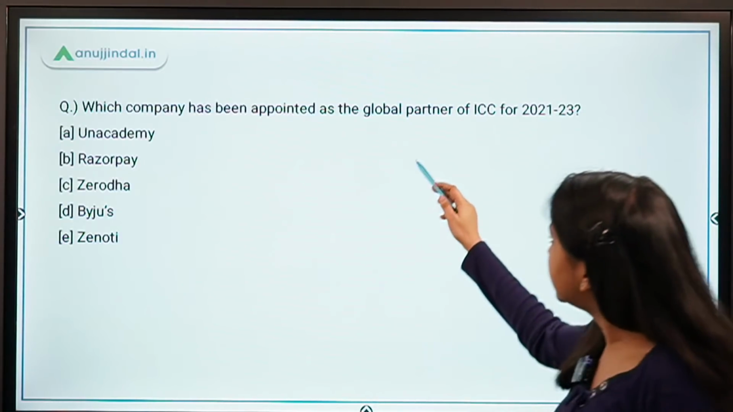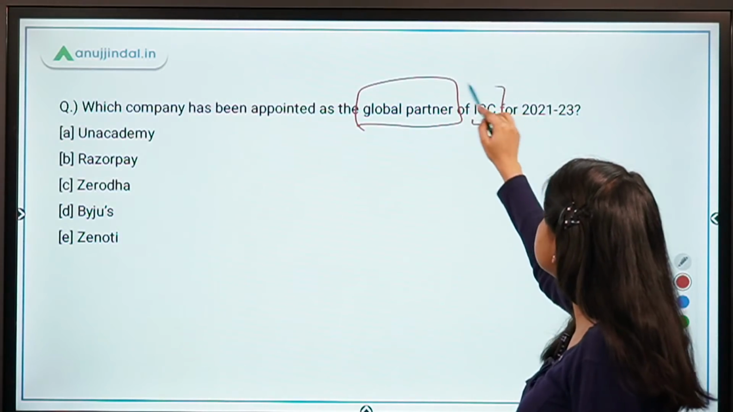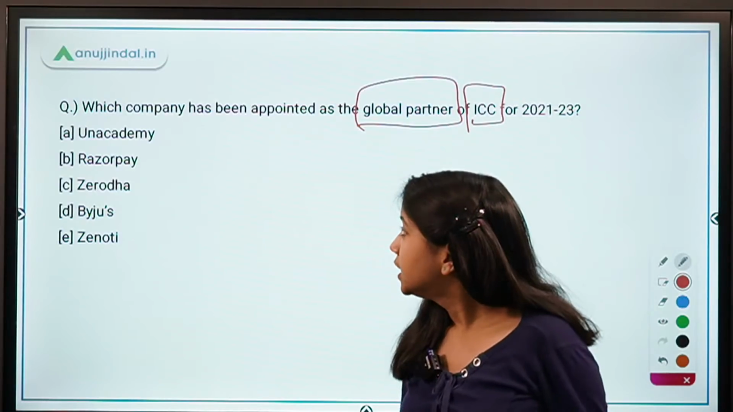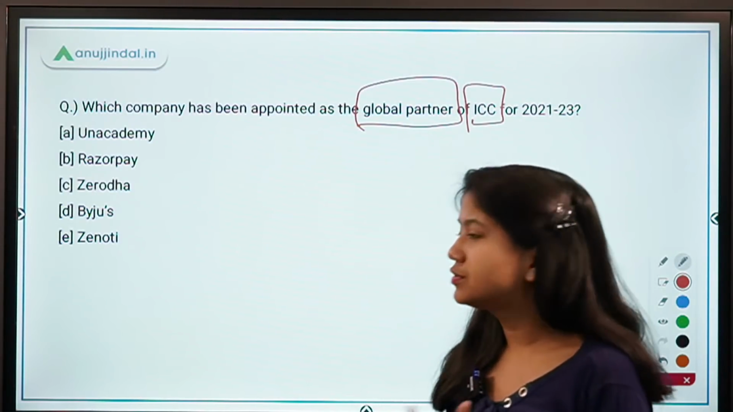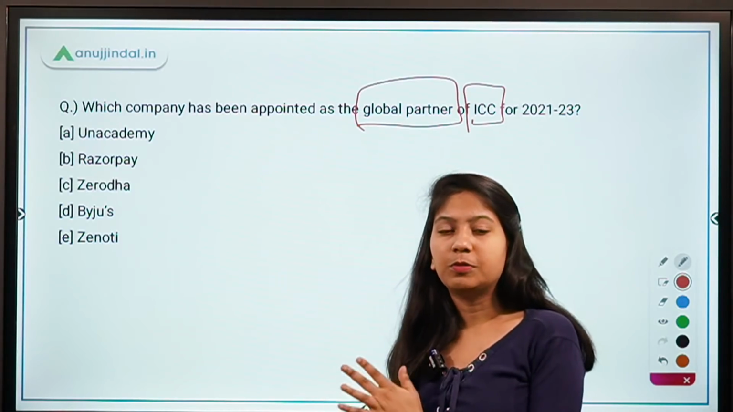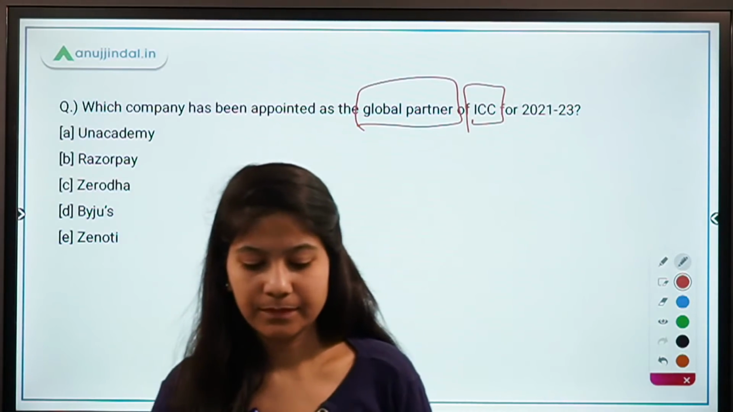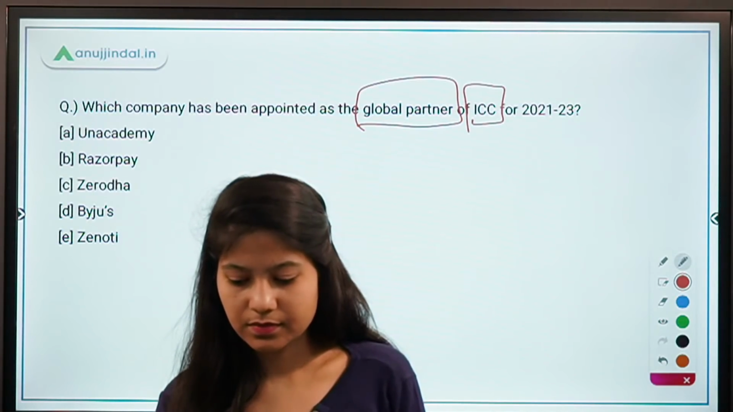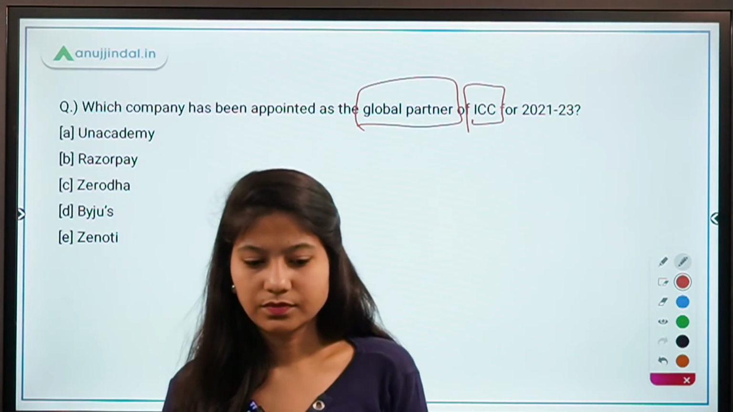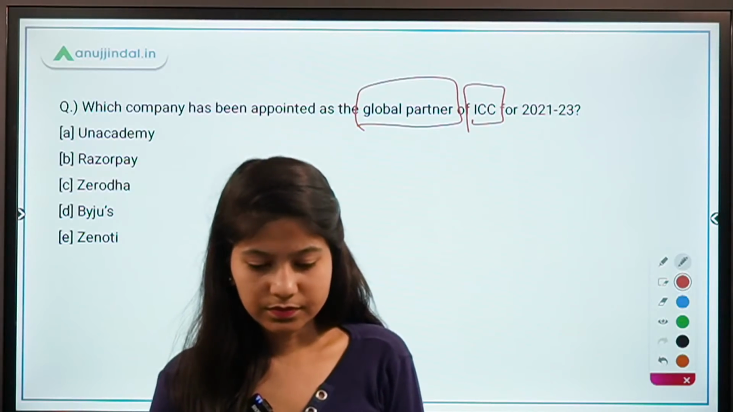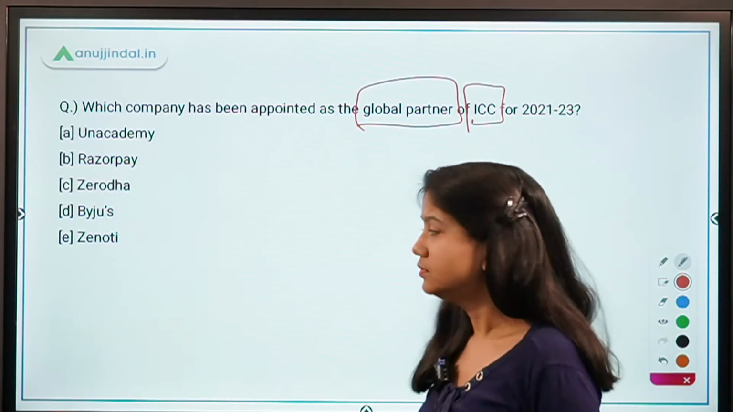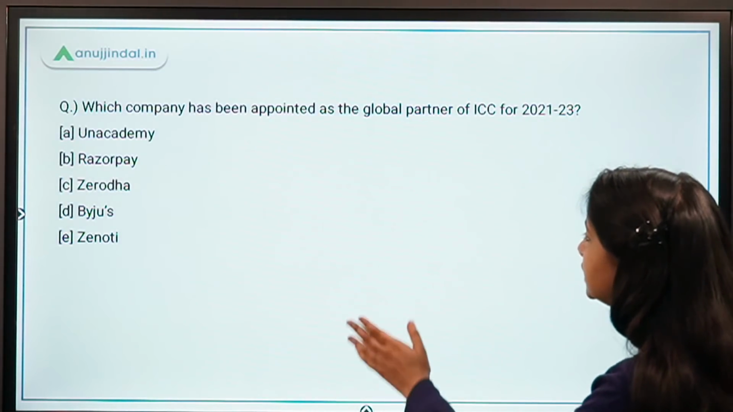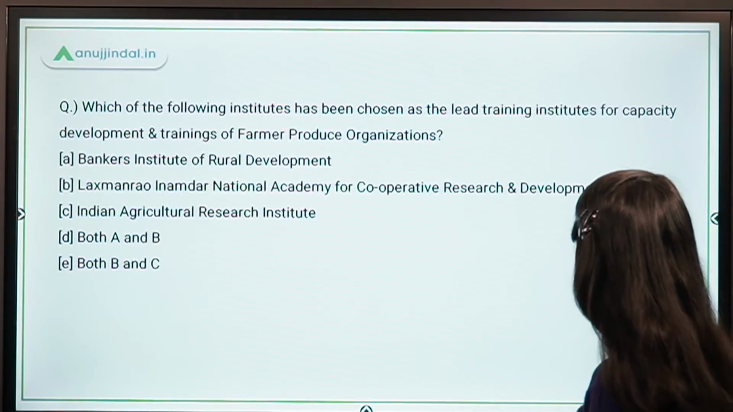Which company has been appointed as the Global Partner of ICC, International Cricket Council, for 2021 to 2023? Unacademy, Razorpay, Zerodha, Byju's or Zenoti. So which is the right global partner of ICC? Absolutely right. So it's Byju's that has been appointed as the global partner of ICC for 2021 to 2023.